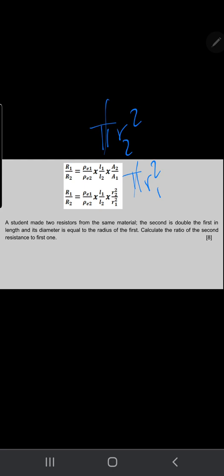When the problem talks about two resistors or two wires, I use this rule. Like this problem: a student made two resistors from the same material, same material, I mean same resistivity.